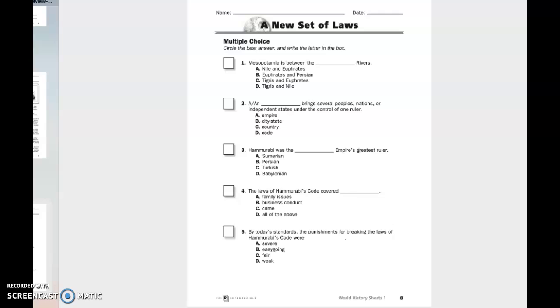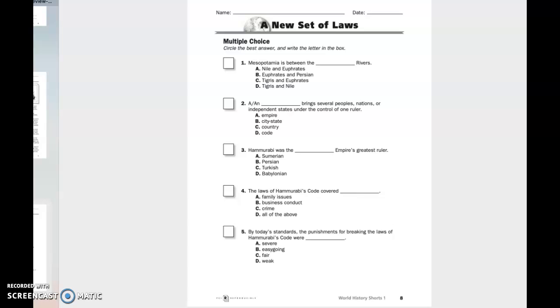Number 4. The laws of Hammurabi's code covered A. Family issues. B. Business conduct. C. Crime. Or D. All of the above.